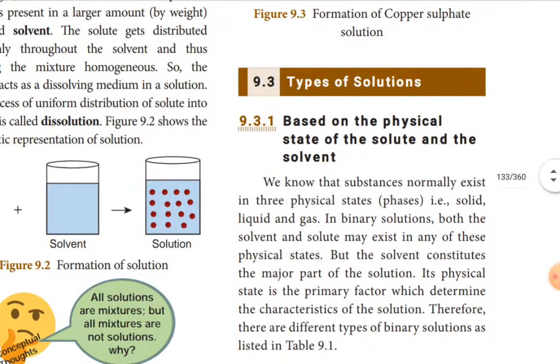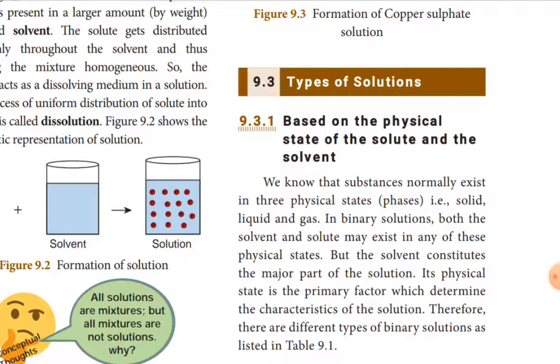Then, types of solution based on the physical state of the solute and solvent. The solute may be solid, liquid or gas. Similarly, the solvent may be solid, liquid or gas. Depending upon the nature, we classify them into different types.